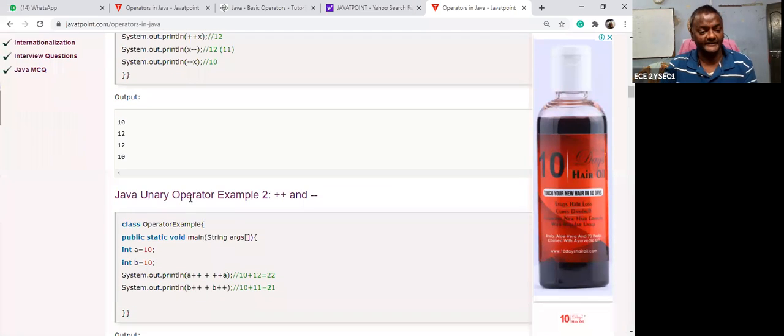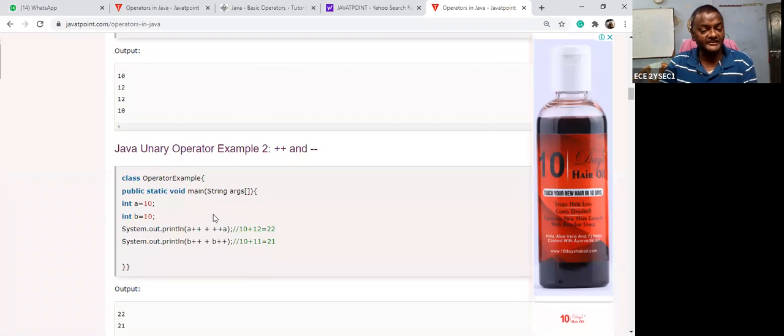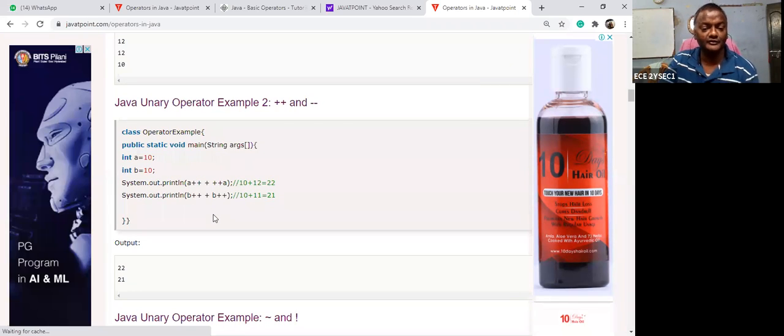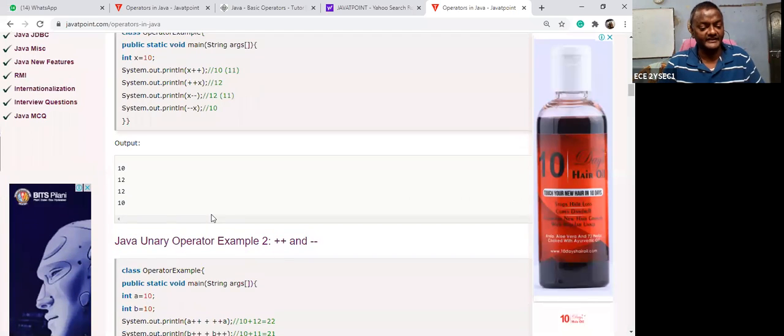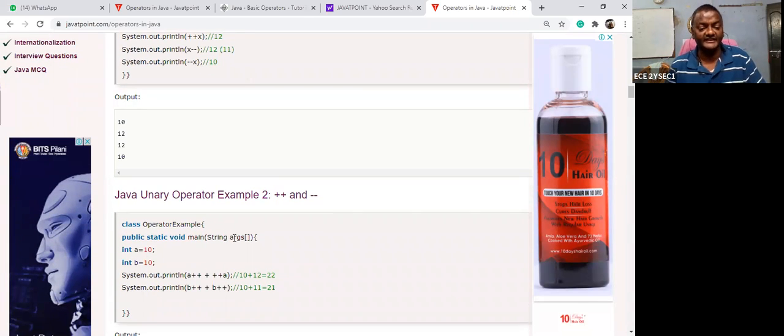Suppose let us take this. I think all of you please take this answer. Let us take a is equal to 10. All of you please take the paper. A is equal to 10. Then you can write a plus plus plus plus plus a.